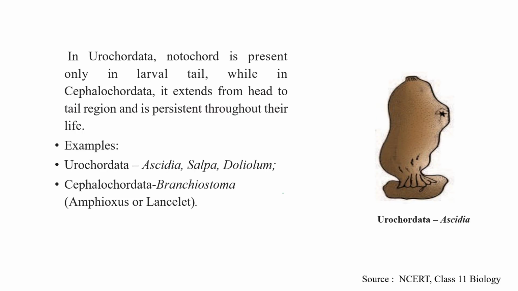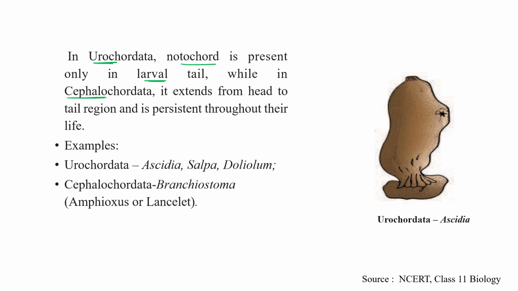In Urochordata, notochord is only present in the larval stage, in the larval tail, while in Cephalochordata it is present throughout life, from head to tail. This is the difference between these two.